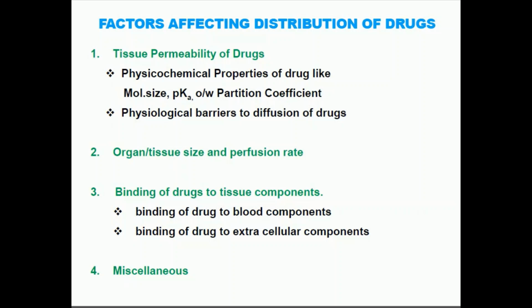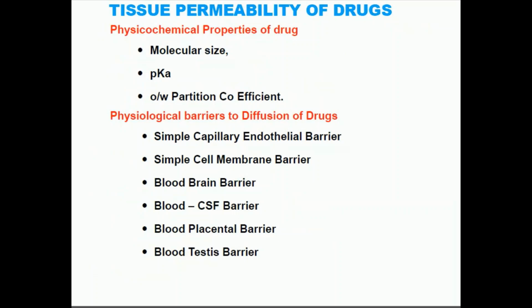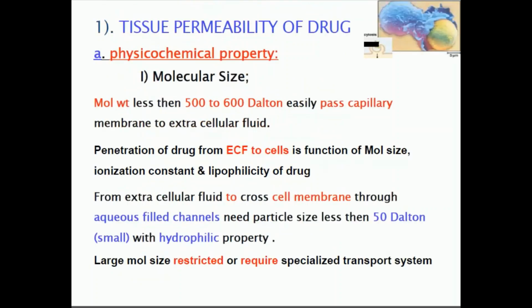Now our first factor is the tissue permeability of the drug, in which the first one is the physicochemical properties of the drug. In this, the first one is molecular size. Molecular size will affect the distribution of the drug to the different parts of the body. If the molecular size is less than 500 to 600 Daltons, then it can easily cross the capillary membrane to the extracellular fluid.